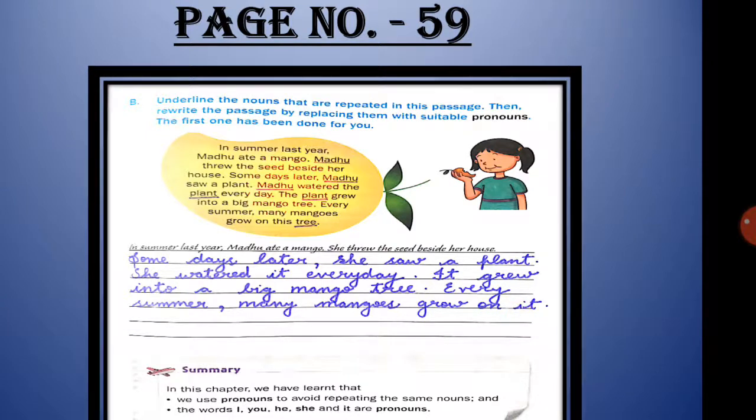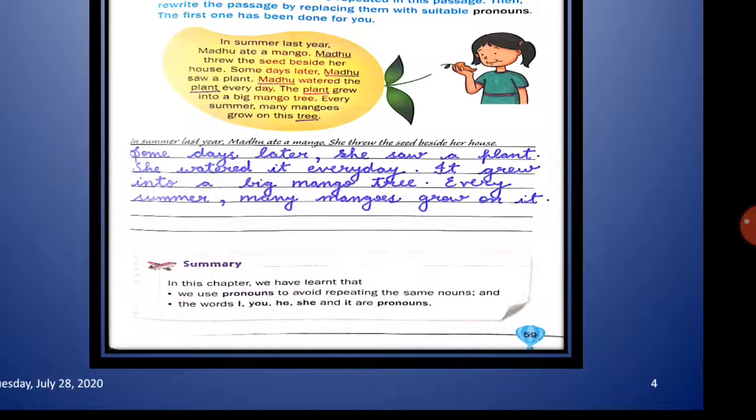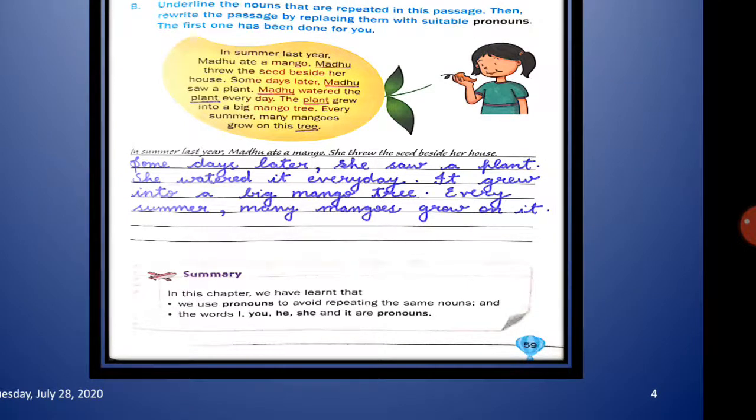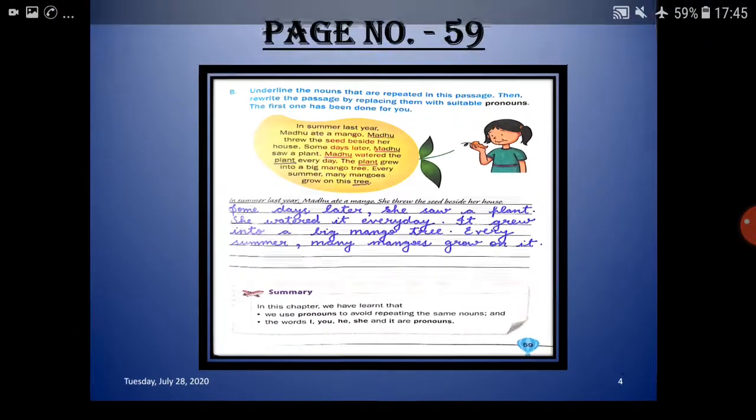So children, I hope that you have understood this. So let us summarize this chapter quickly. We use pronouns to avoid repeating the same nouns, and the words I, you, he, she and it are pronouns. And children, in my previous video I have explained to you about they and we also. So now I think you have understood this chapter very well.